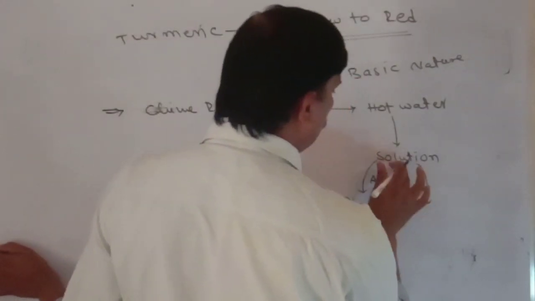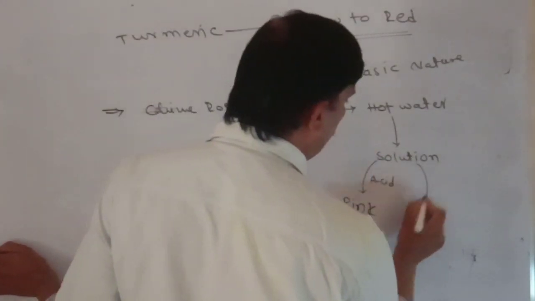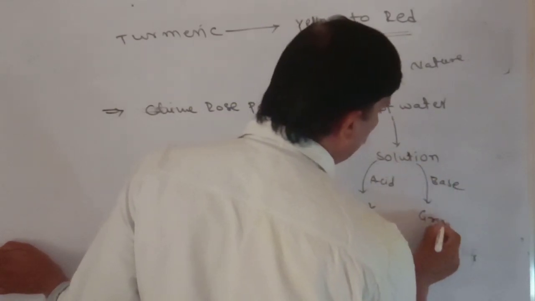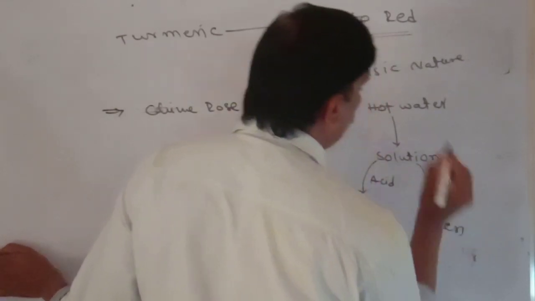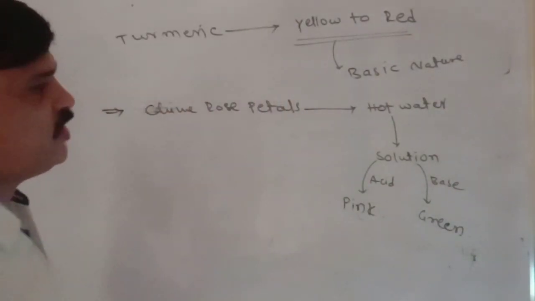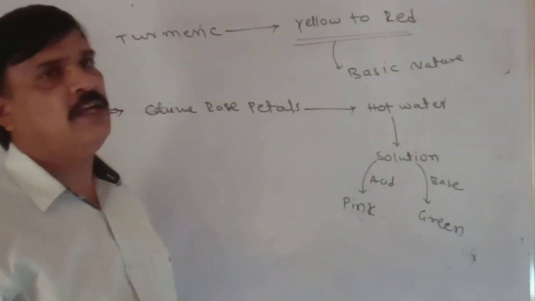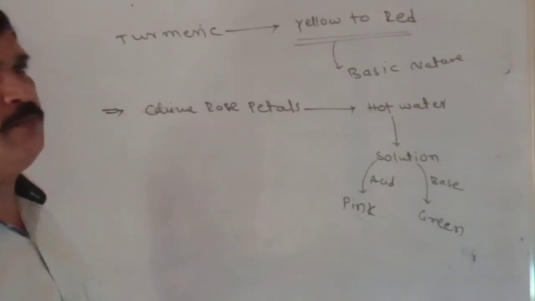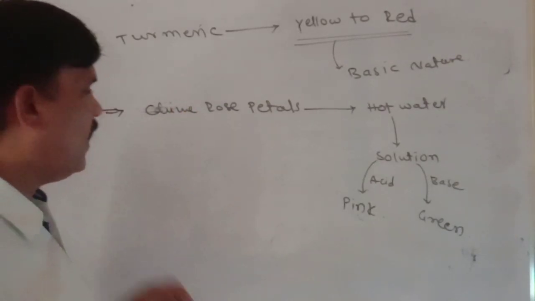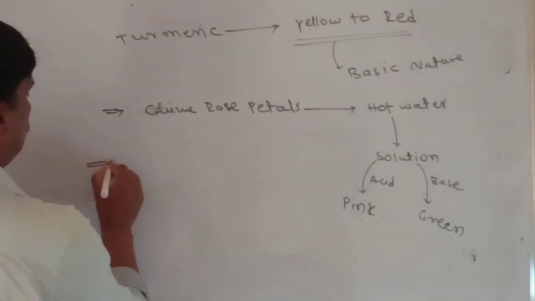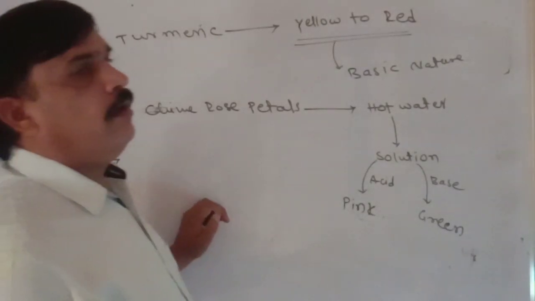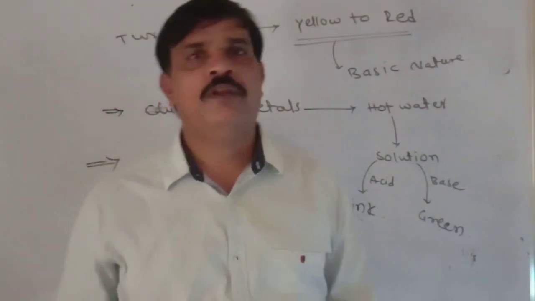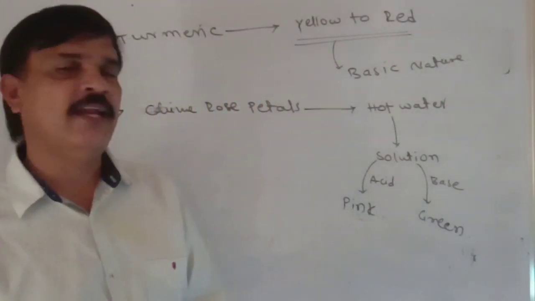If it is added to a base, it changes to green color. So this is about naturally occurring indicators: generally turmeric and China rose petals, and also litmus paper, which is extracted from lichens. So this is about acids, bases and salts.